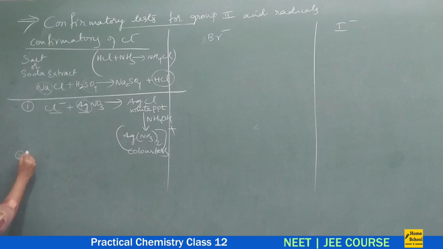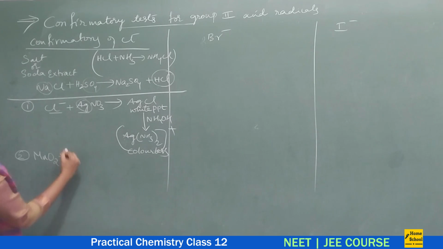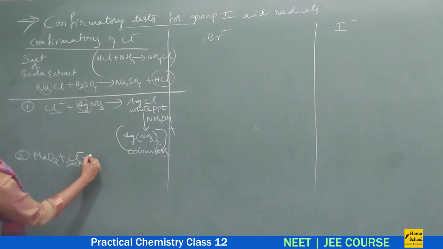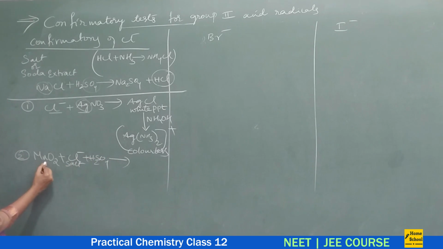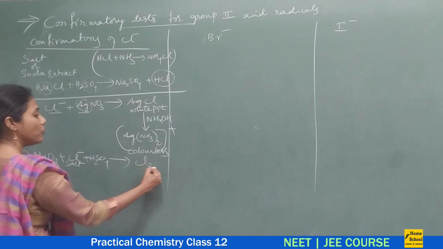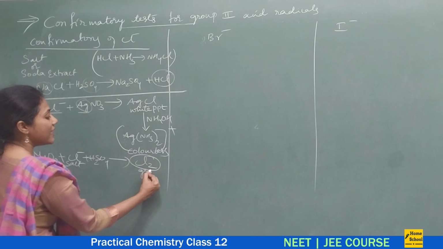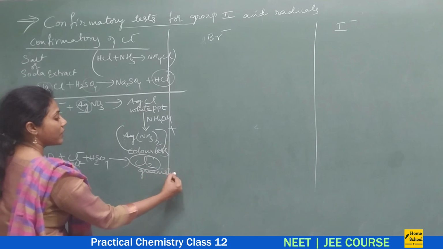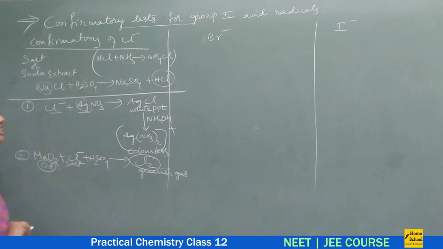And the second confirmatory test, very simple, is by adding MnO2 to a salt containing chloride ion, Cl minus, along with H2SO4. MnO2 is an oxidizing agent here, it will oxidize Cl minus to Cl2, which is a greenish gas. So this Cl2 is a greenish gas that you will observe. Okay, fine. So this is the second confirmatory test.